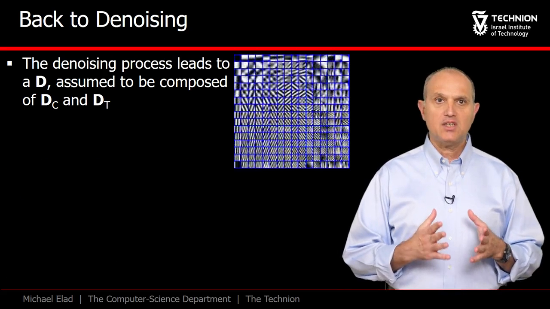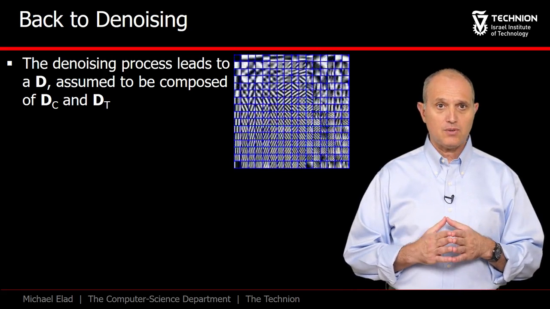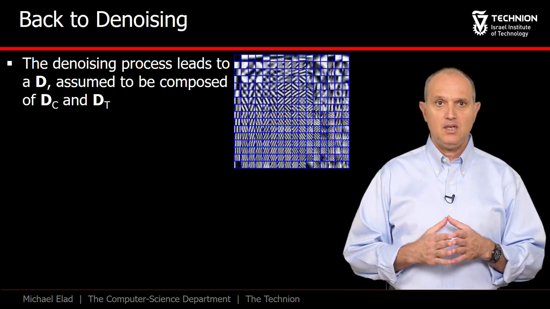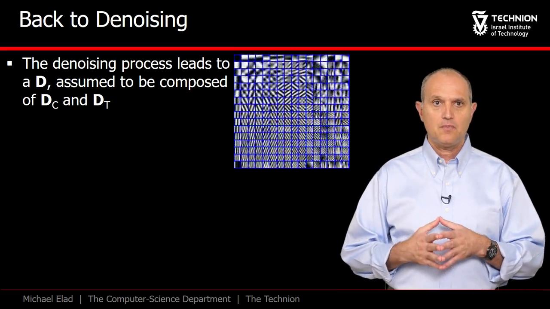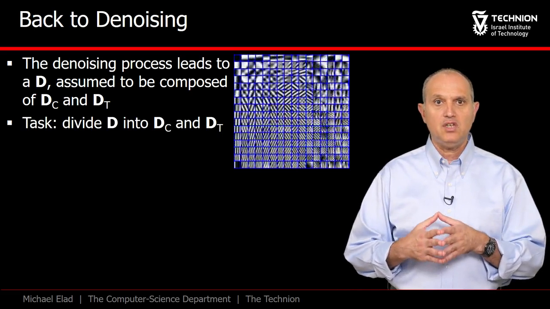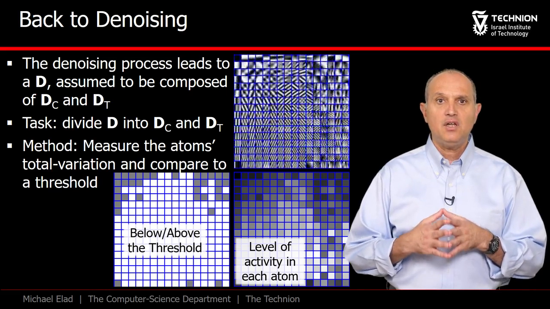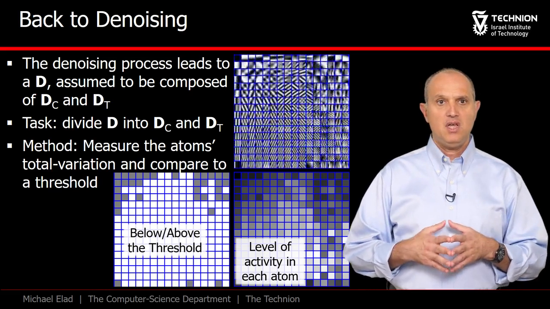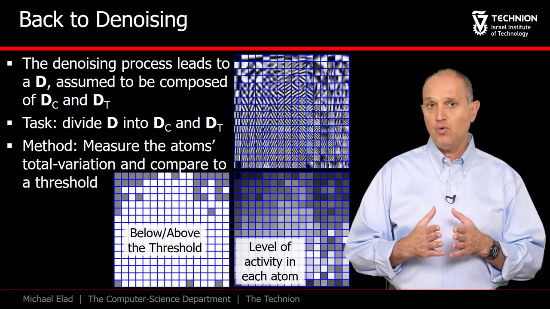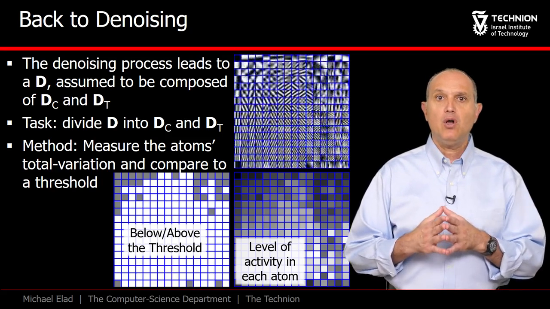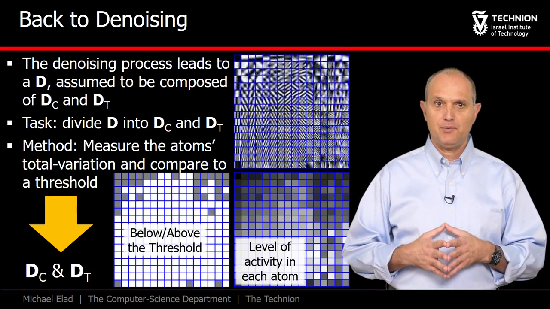And now let's extract a separation from the denoising solution. We finished the denoising process, which created the dictionary D as shown here, and we know that it is a combination of DC and DT. Our goal now is to separate it into two parts. We will do so by assessing the activity in each atom by total variation. If the atom is textury, we'll assign it to DT, and if it is smooth or piecewise smooth, it will belong in DC. And this way we get the two sub-dictionaries.